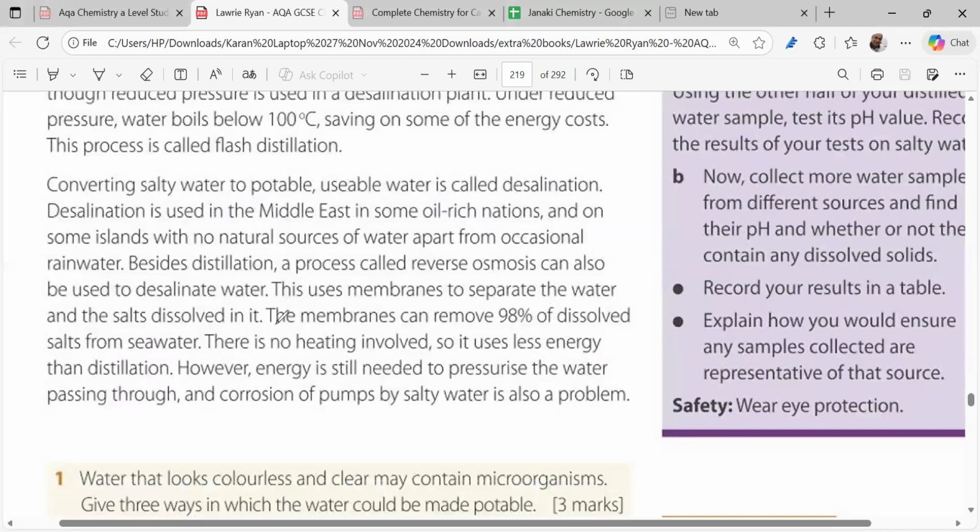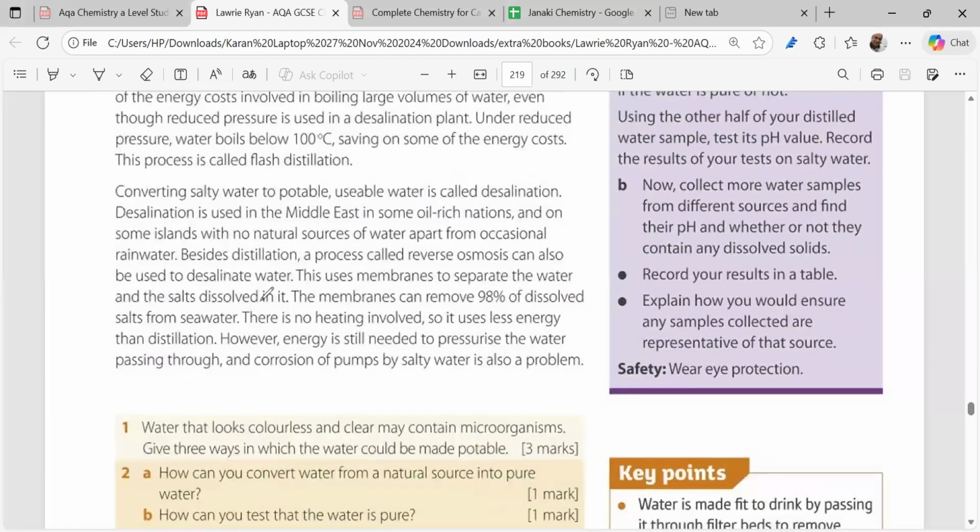Now, if you're trying to convert sea water to drinking water, the third desalination process is called reverse osmosis, right? So this is very important. What is reverse osmosis? Reverse osmosis is a process by which we pump in.